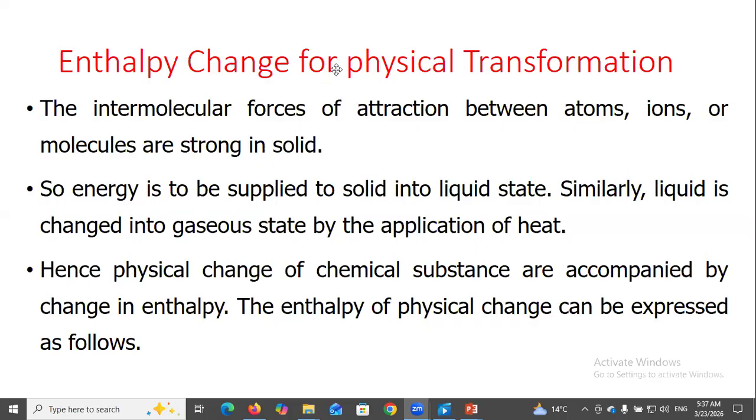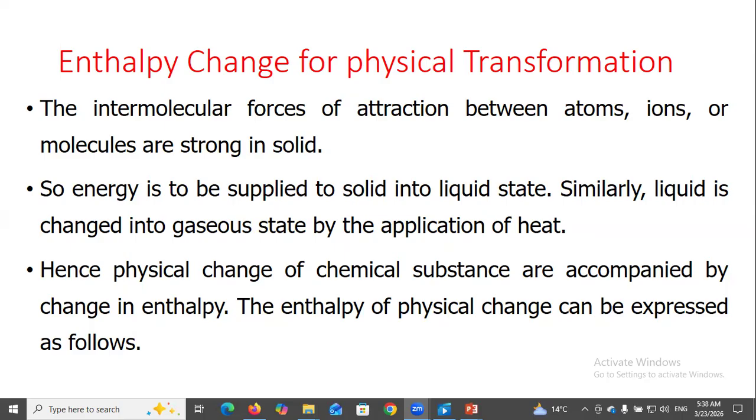Okay. Enthalpy change for a physical transformation. The intermolecular forces of attraction between atoms, ions, or molecules are strong in a solid. So, energy is to be supplied to change a solid into a liquid state.